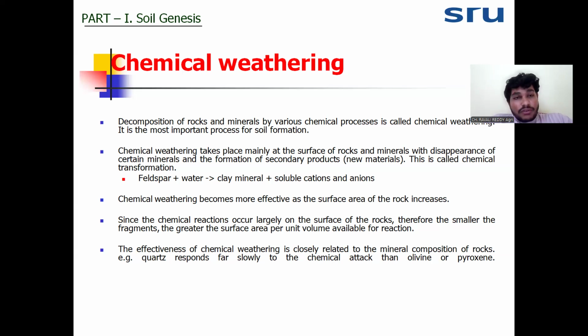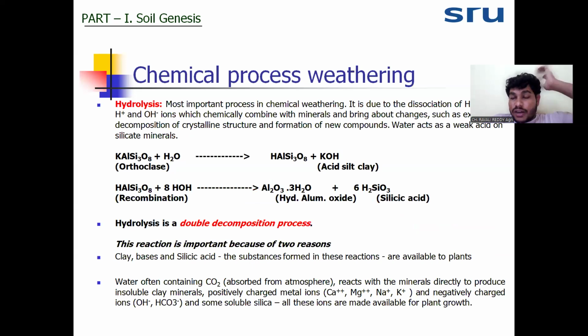Now we'll see, one by one, the processes of chemical weathering, which process will be active, which is most important. First one is hydrolysis. Hydrolysis is the splitting of the water molecule into H and OH ions. That H ion will react with the primary minerals present in the rocks and convert the complete primary mineral into secondary minerals, and the result of the hydrolysis will be clay. It may be clay, it may be basic ions, maybe metal ions, with positive or negative charge, and soluble silica.